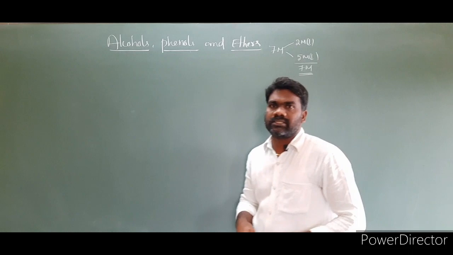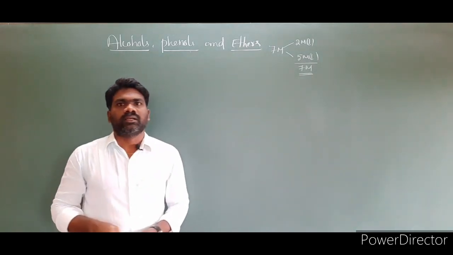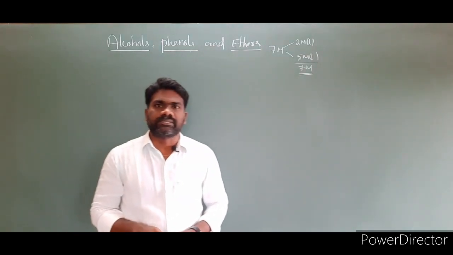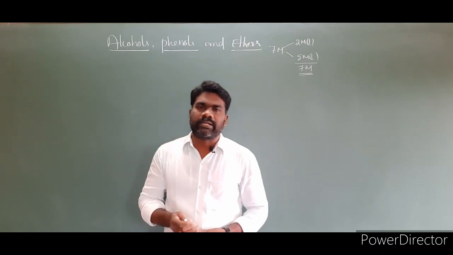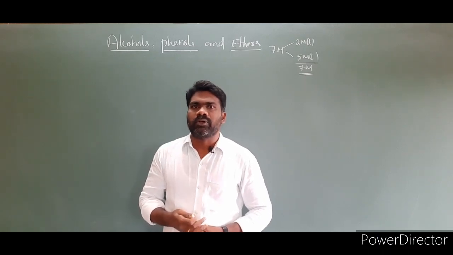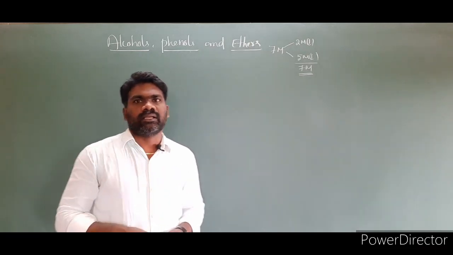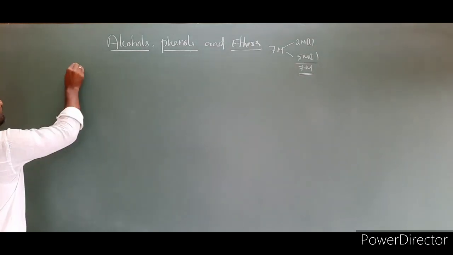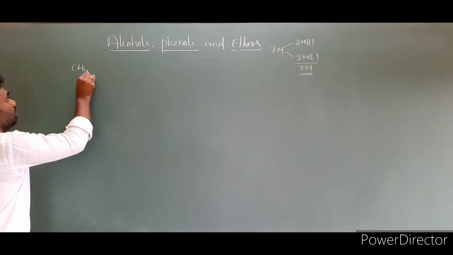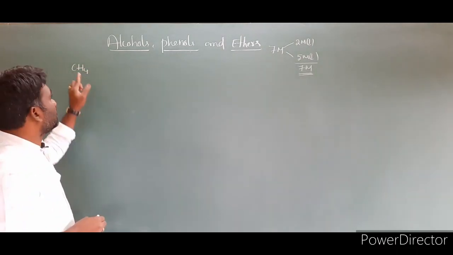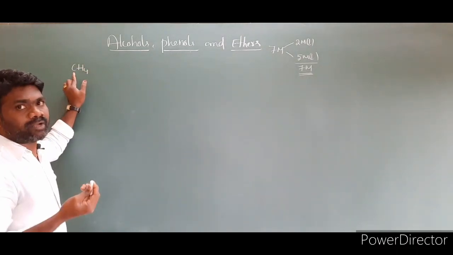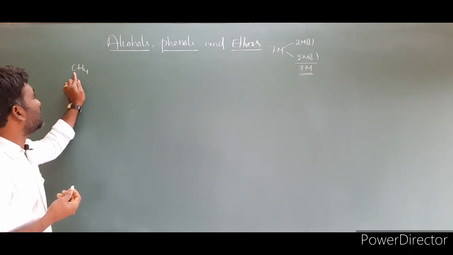The first one is alcohols. Alcohols are derived from the hydrocarbons by replacing hydrogen atoms by one or more hydroxyl groups. Let us understand by taking an example. I am taking the hydrocarbon CH4. Hydrocarbons are organic compounds which contain only carbon and hydrogen.